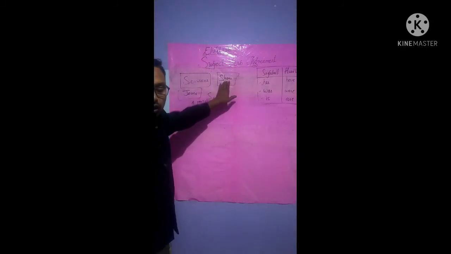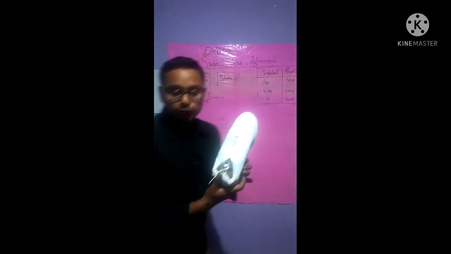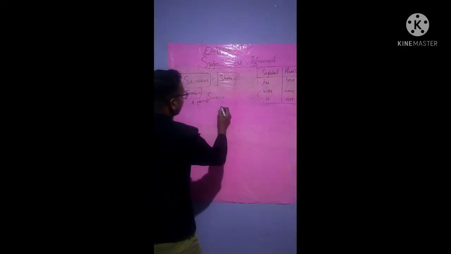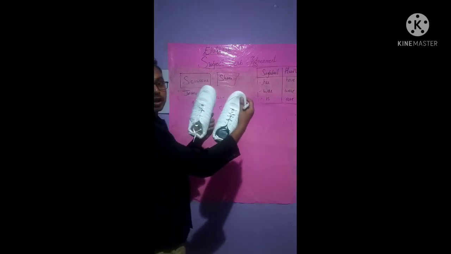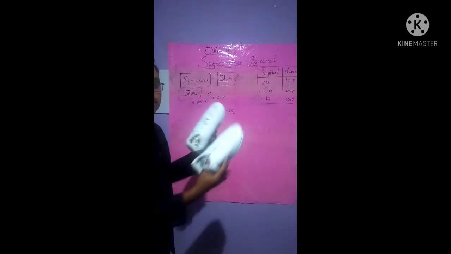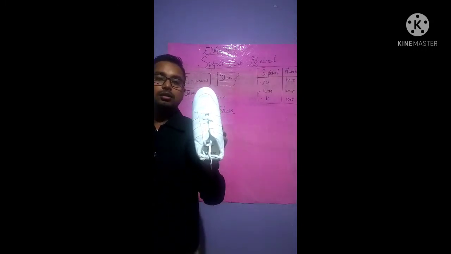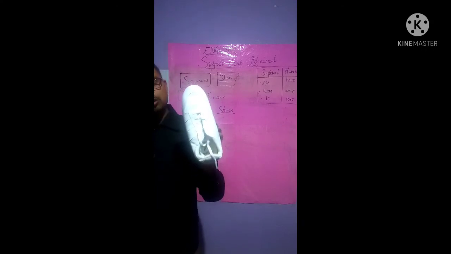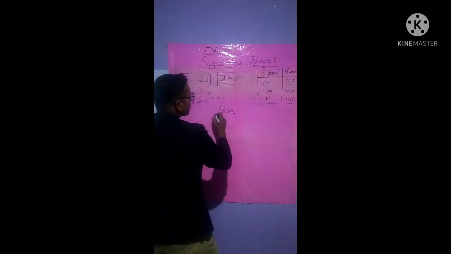Shoes is a correct word. But then I will show you. This is a shoe, SHOE. Now, if I'm showing this to one, it will be shoes. But these are not plural. These are singular. Why is it not plural? Can you walk with this single shoe? Can you wear this and go to the market? No, you cannot. You have to wear both, isn't it? That's why it's a single thing.